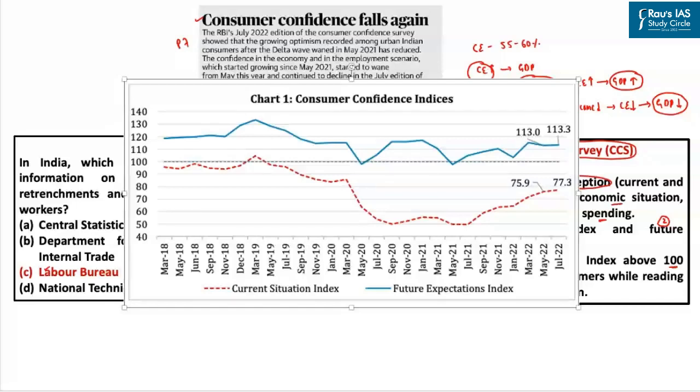So right now the Future Expectation Index is above 100, which means that the consumers have an optimistic perception about the Indian economy 1 year later. On the other hand, the current situation index, even though it has increased since July 2021, is still below 100, which in a way shows that even now the consumers have a pessimistic perception about the current state of